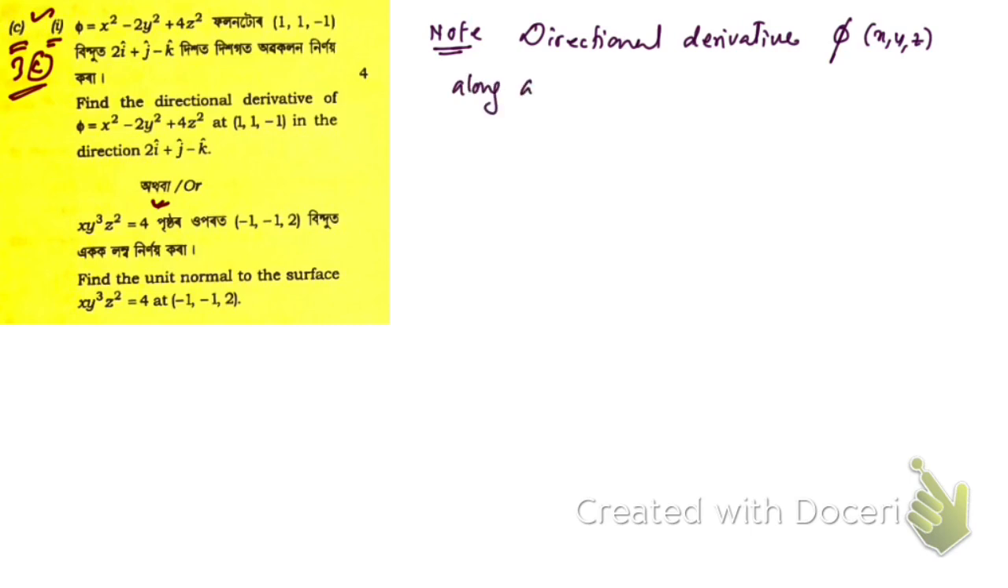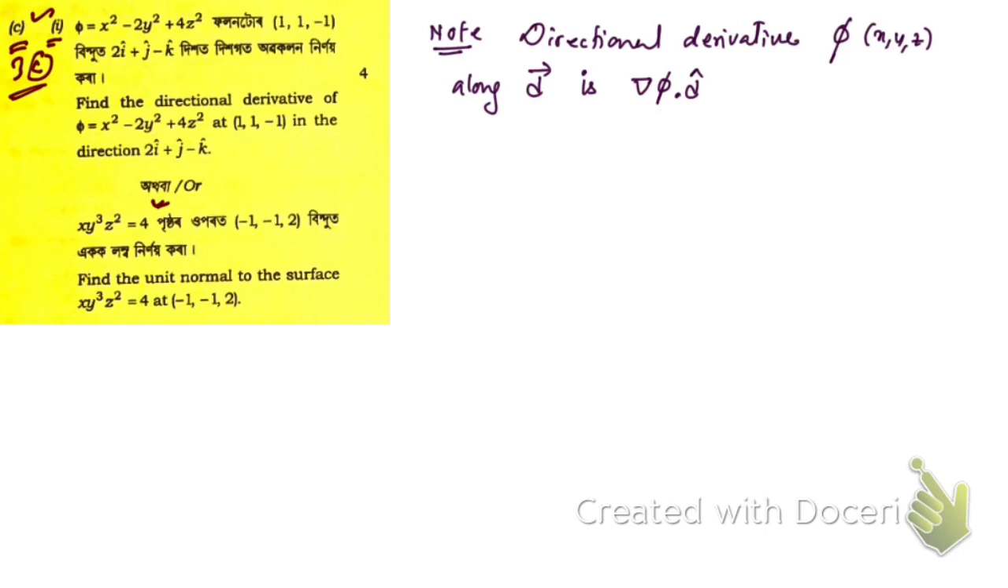Now you see, first take this note: the directional derivative of phi, which is a function of x, y, z, along a vector d is given by gradient of phi dot d cap. Okay, gradient of phi dot d cap.